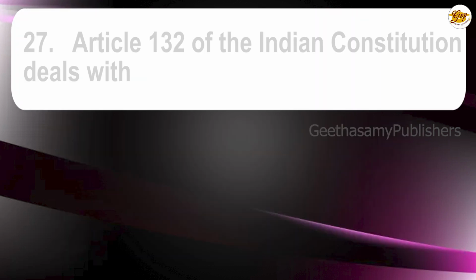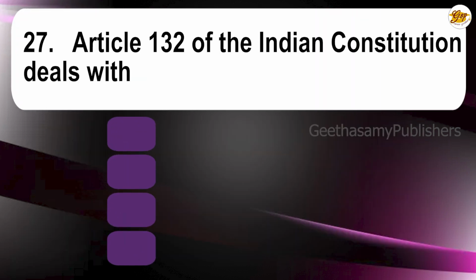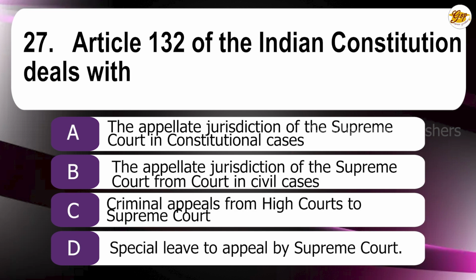27th question. Article 132 of the Indian Constitution deals with A. The appellate jurisdiction of the Supreme Court in constitutional cases. B. The appellate jurisdiction of the Supreme Court from courts in civil cases. C. Criminal appeals from High Courts to the Supreme Court. D. Special leave to appeal by the Supreme Court.